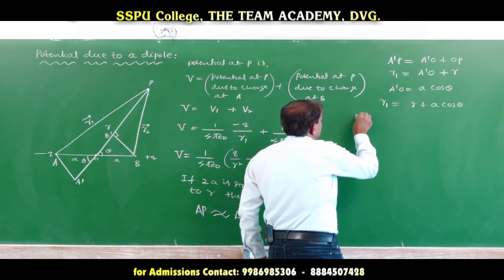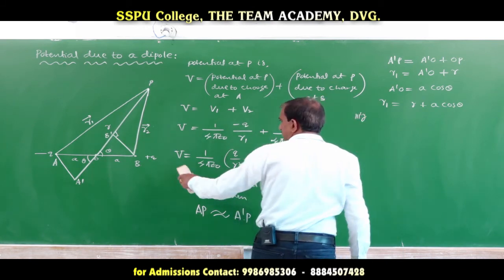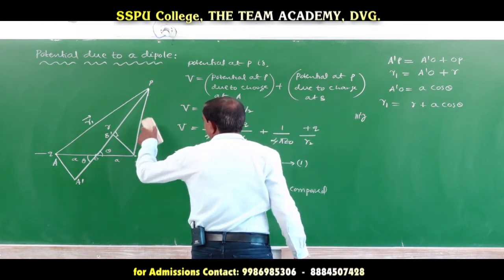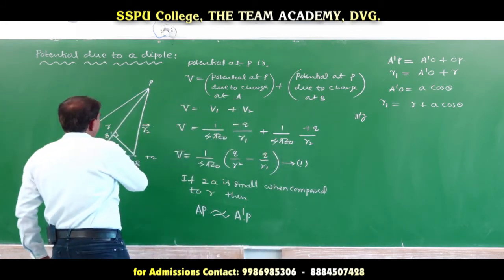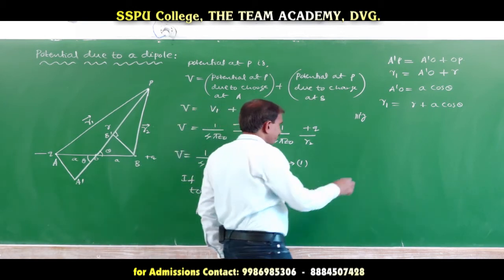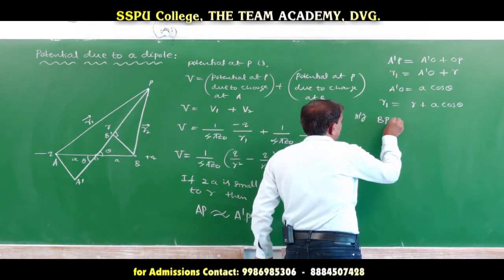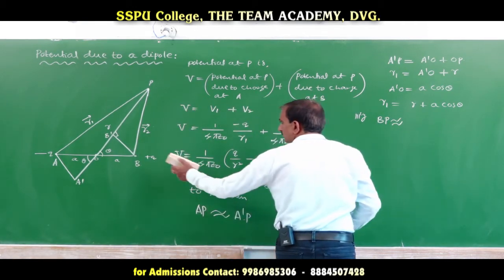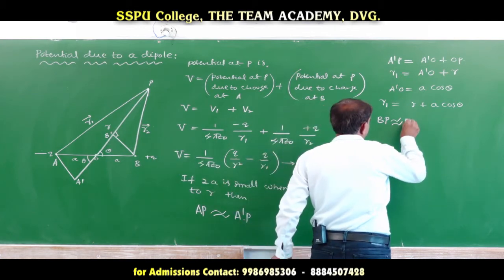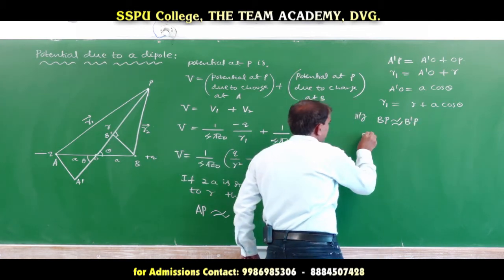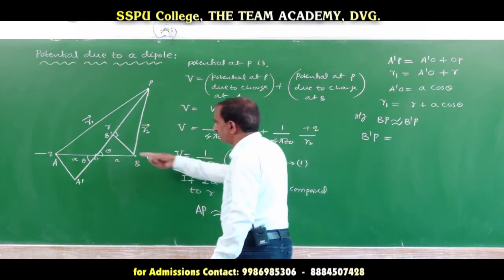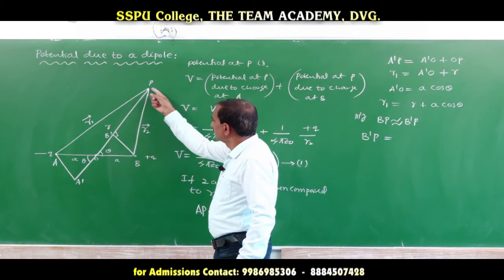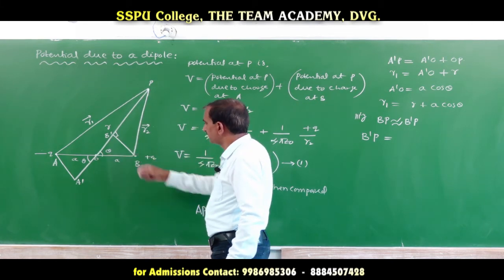Similarly, BP is approximately equal to B dash P. This B dash P is equal to PO minus OB dash.